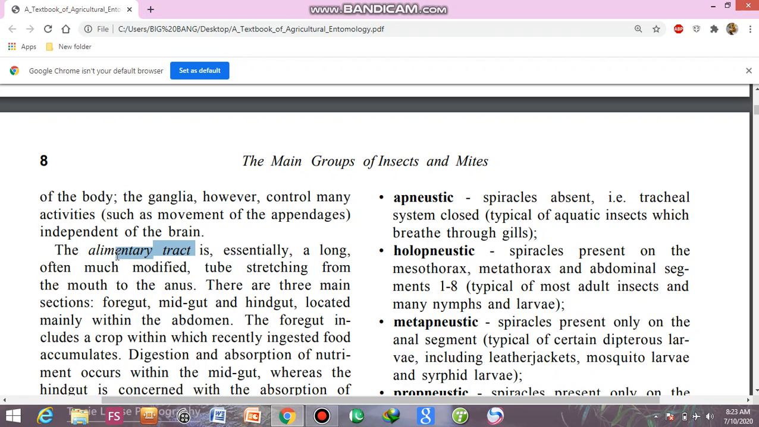The next is the alimentary tract. It is usually a long, often much modified tube stretching from the mouth to the anus. What is the function of the alimentary tract? It is used for ingesting food as well as digestion and the absorption of food, and the defecation or the removal of the waste products from the body.